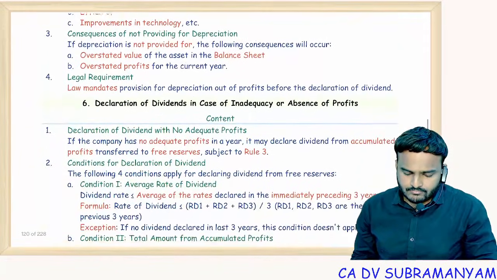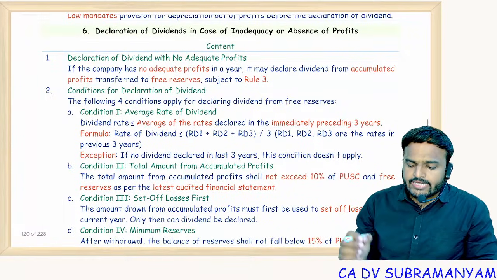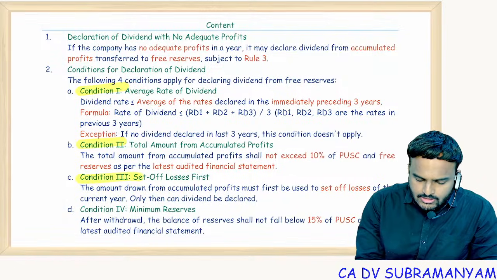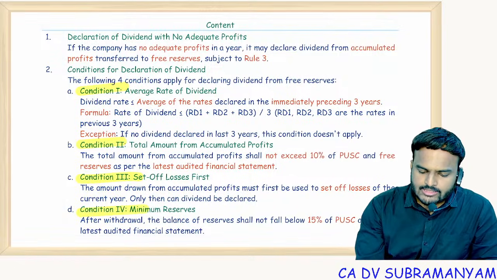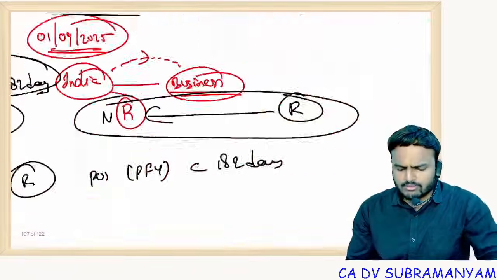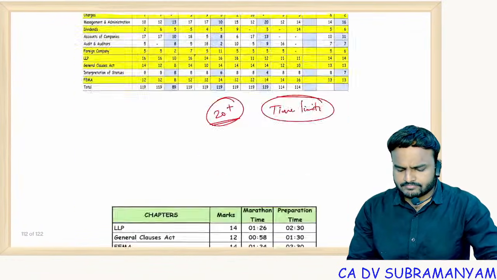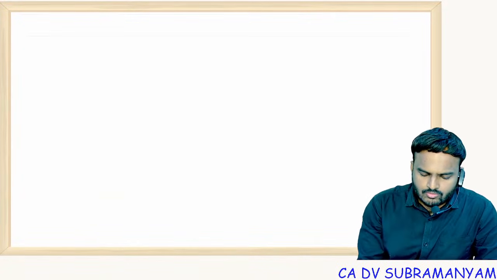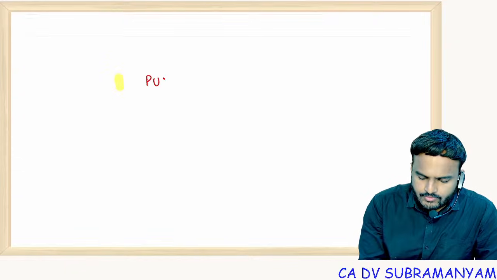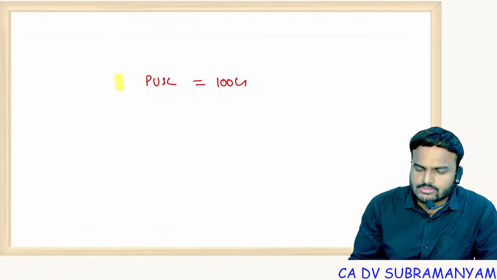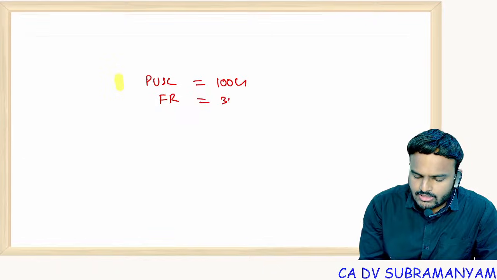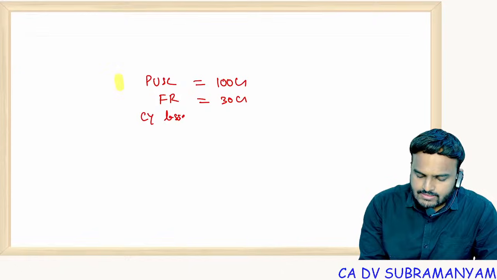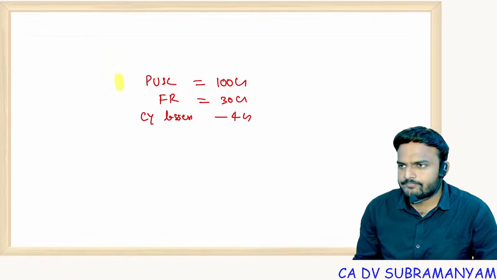Next one. In case of inadequacy or absence of profits, 4 conditions. Remember, 4 simple conditions. Let me explain with a small example. Company paid up share capital 100 crores. Company free reserves 30 crores. And current year losses 4 crores.